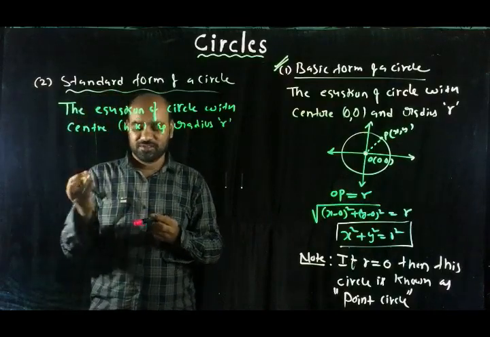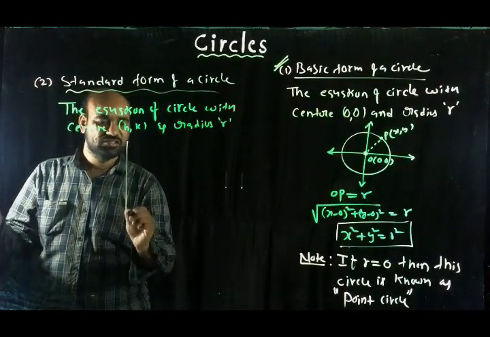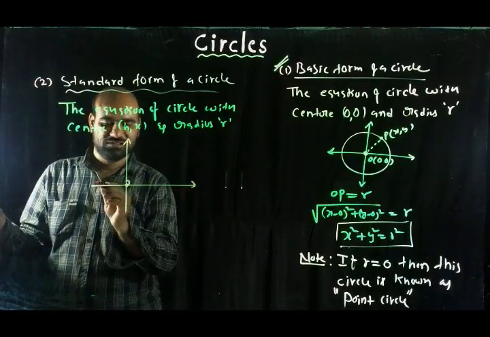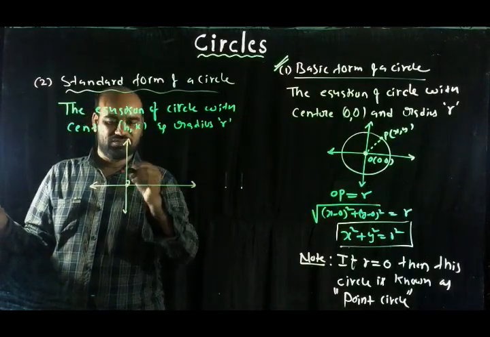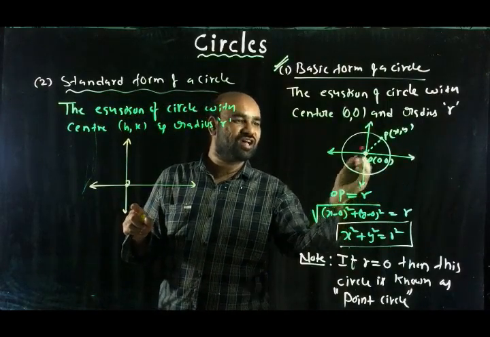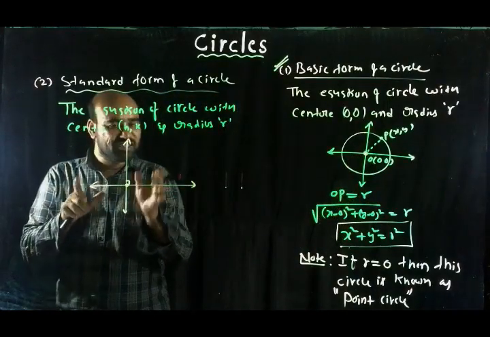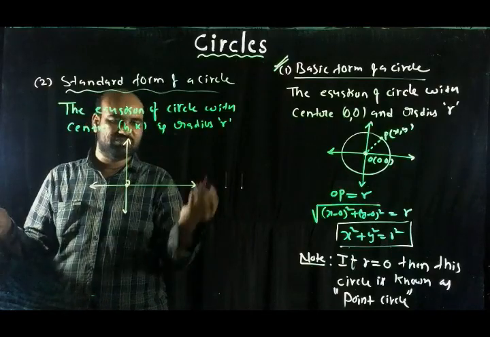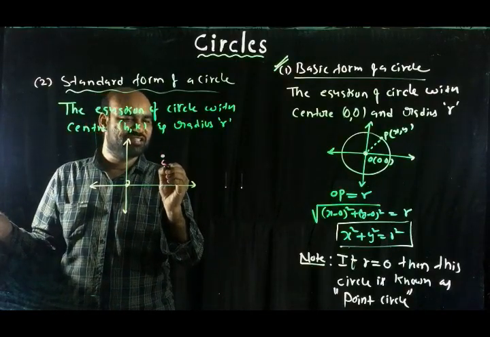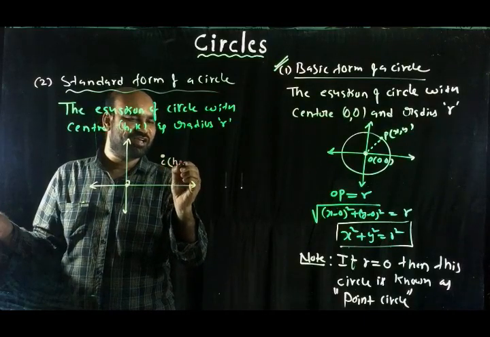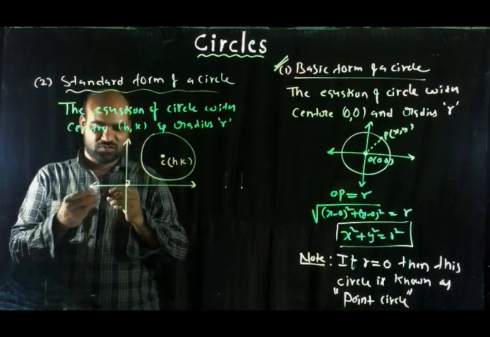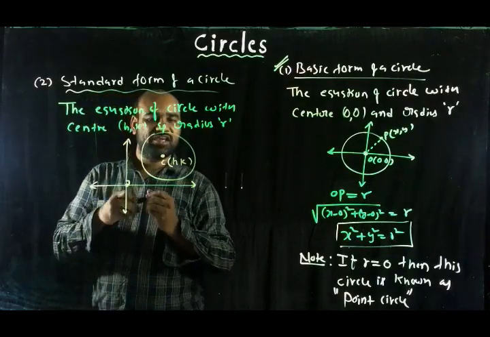What happened here? This is a coordinate plane. In the earlier situation, the center of the circle is the origin. In this situation, the center of the circle is not the origin but any point on the plane. Let it be this, so this is the center C, I can say (h, k). A circle is taken. Now the center is (h, k) and the radius is r.